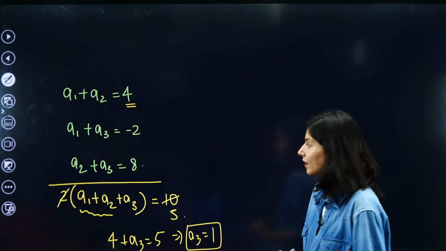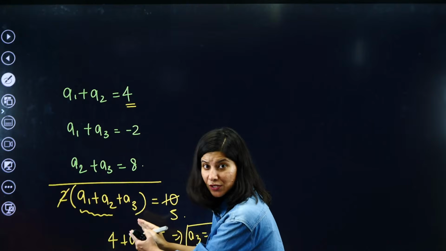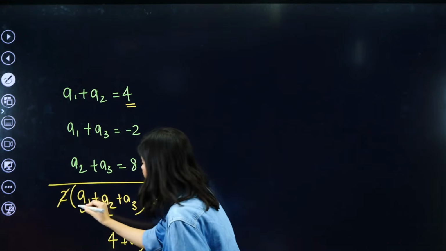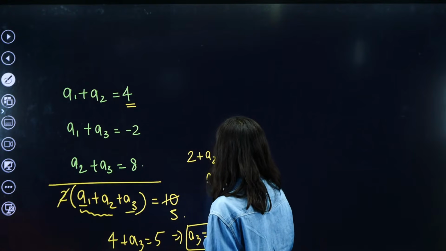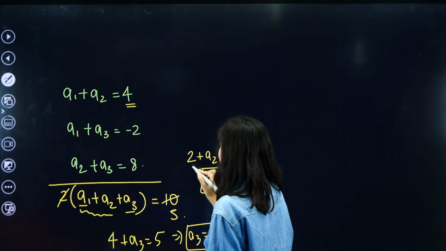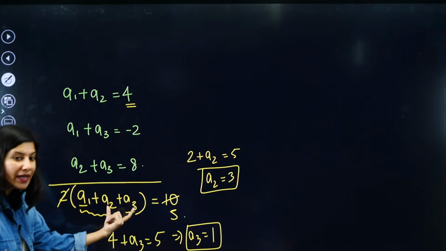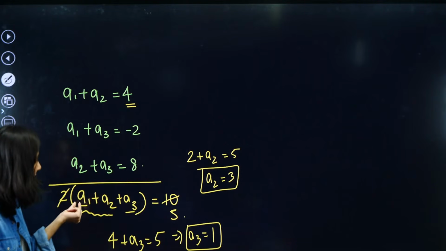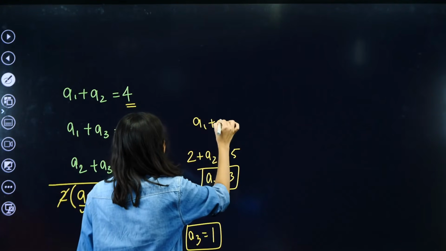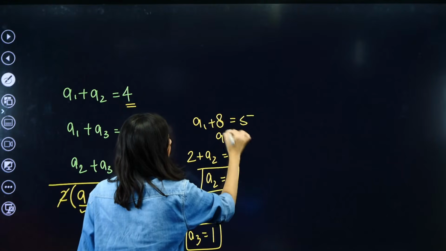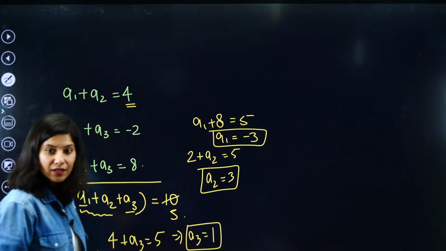Now, if you talk about a1 plus a3, in the same equation you put a1 plus a3, so a1 plus a3 will be -2. So -2 plus a2 will be 5. This will give you a2 is equal to 7. And similarly, using this equation, a2 plus a3 you can replace by 8. So what will you get? a1 plus 8 is equal to 5. So a1 will be equal to -3. So now you have got all three values, a1, a2, a3.